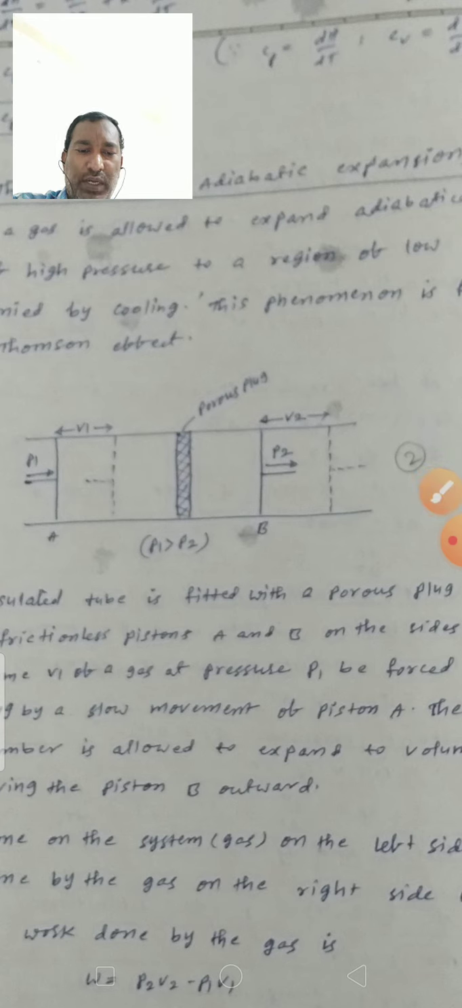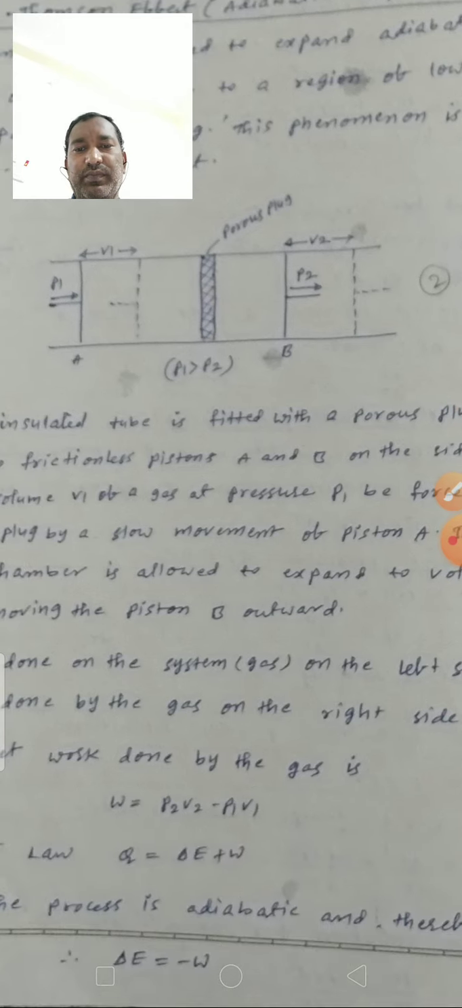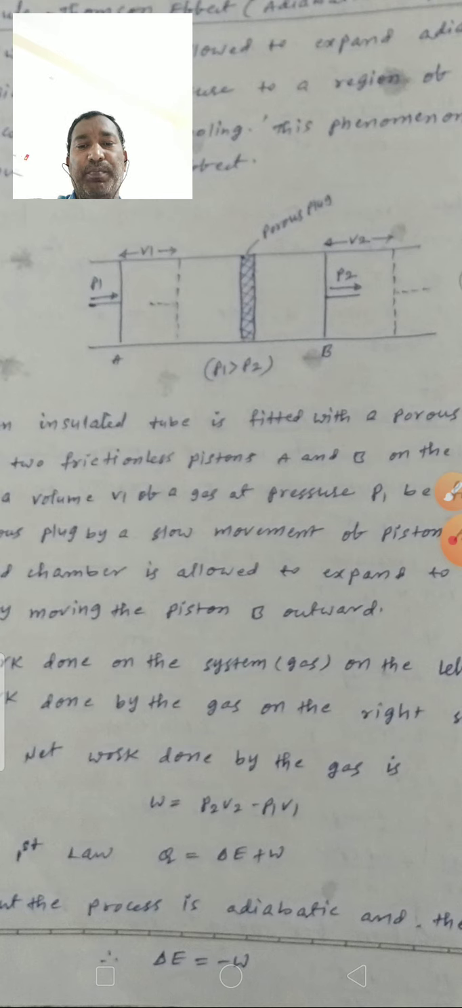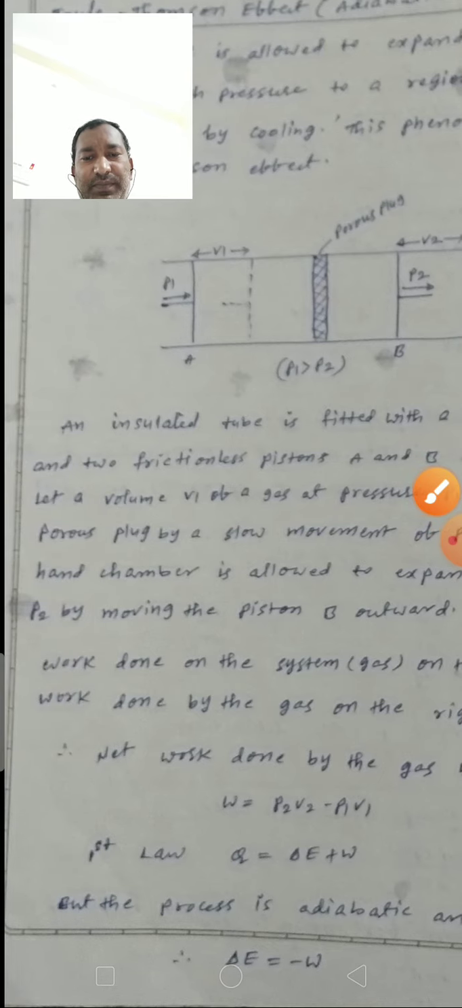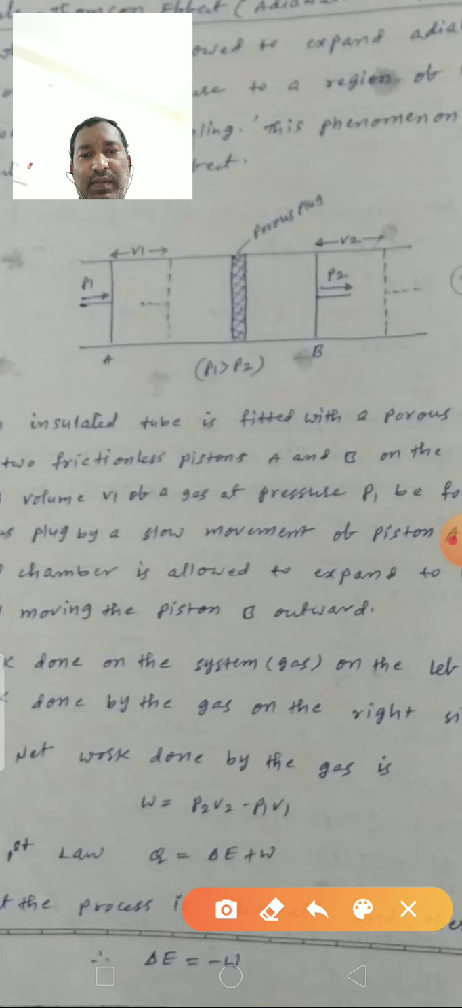So the total work done in the process is W is equal to P2 V2 minus P1 V1. By the first law of thermodynamics, Q is equal to delta E plus W. But the process is adiabatic.